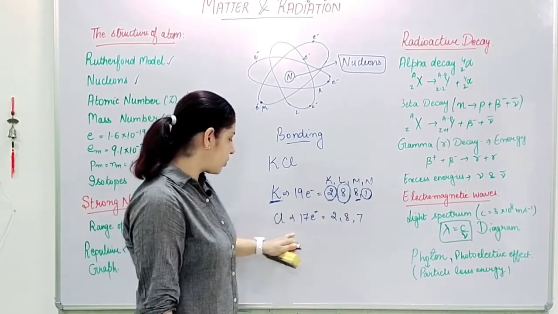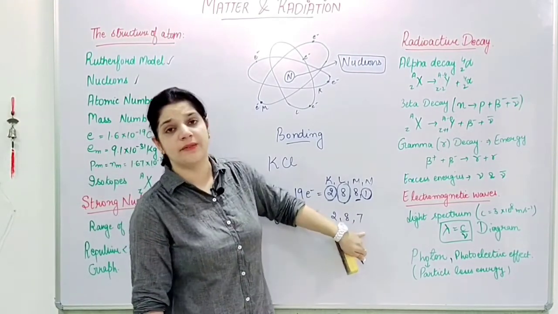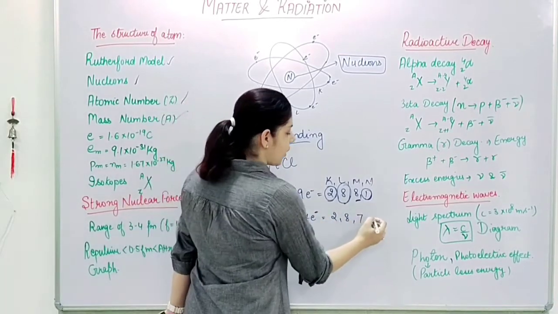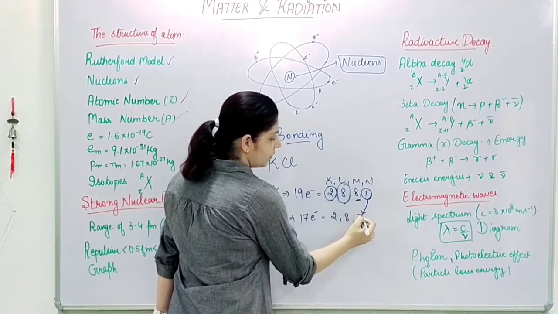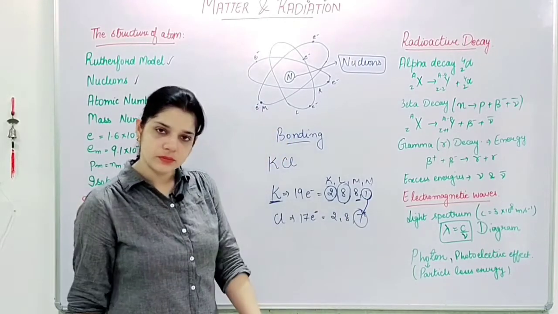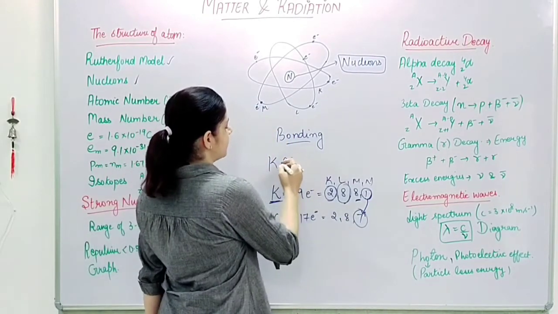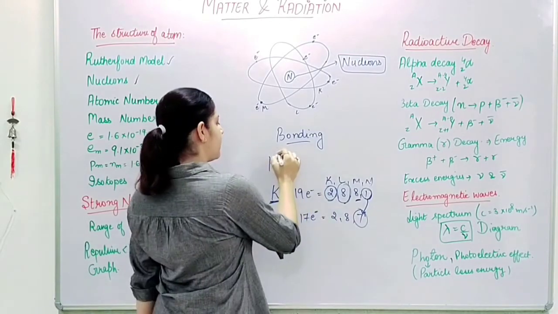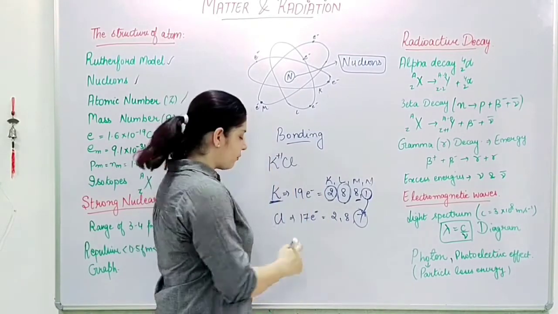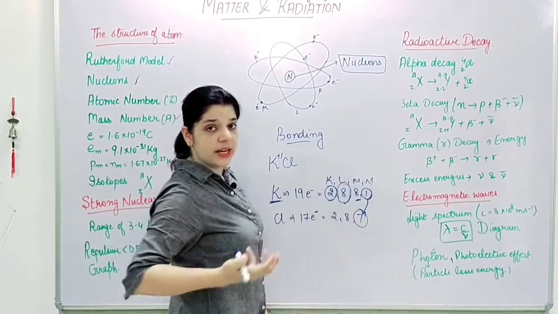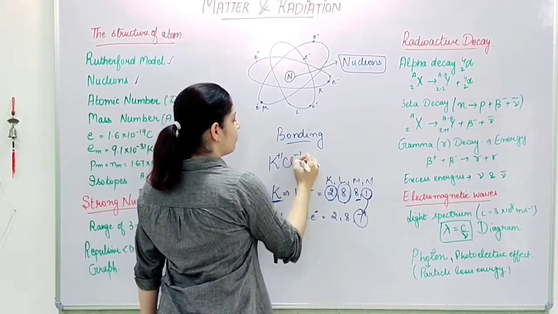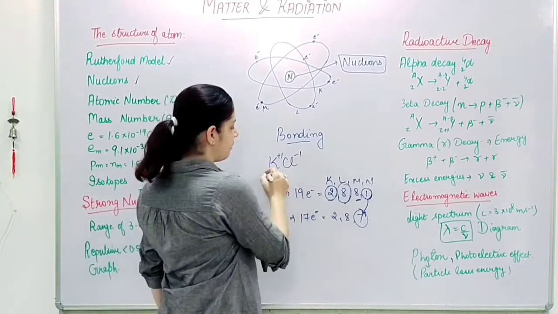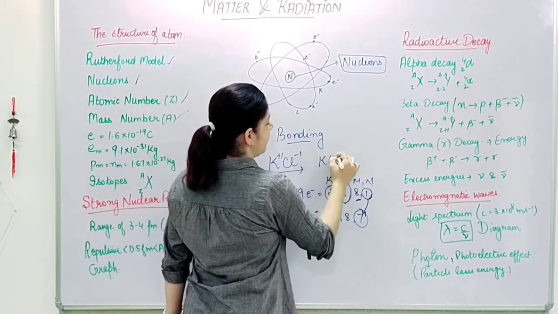Whereas chlorine has 2, 8, 7 and to complete its 8, it needs 1 electron. So this 1 electron will come from here to here. Since potassium is giving out 1 electron, I'll get plus 1, whereas chlorine is taking 1 negative charge, it will become 1 negative. And they'll exchange this electron and form a KCl compound.